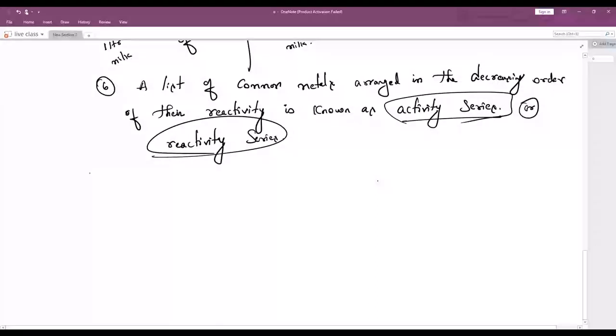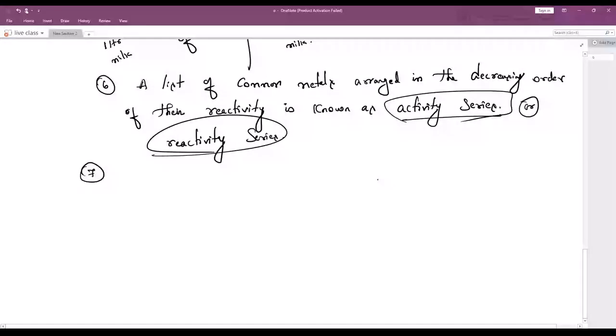Okay. Next. The next point here is, children, a more reactive metal. All the metals are reactive, but in that you select a metal which is more reactive. Understood?